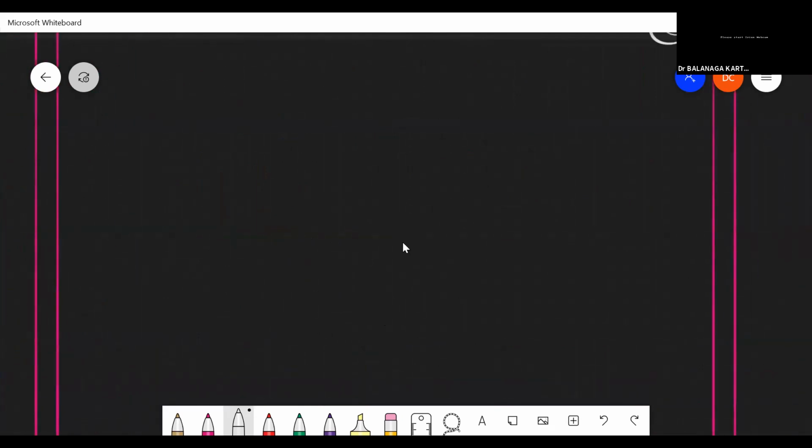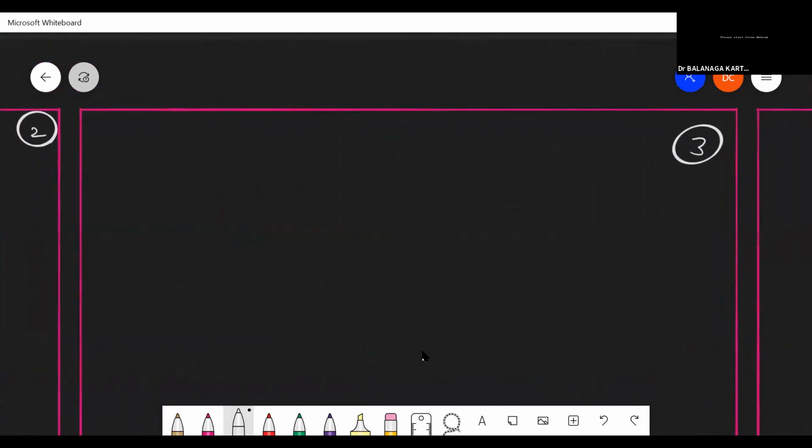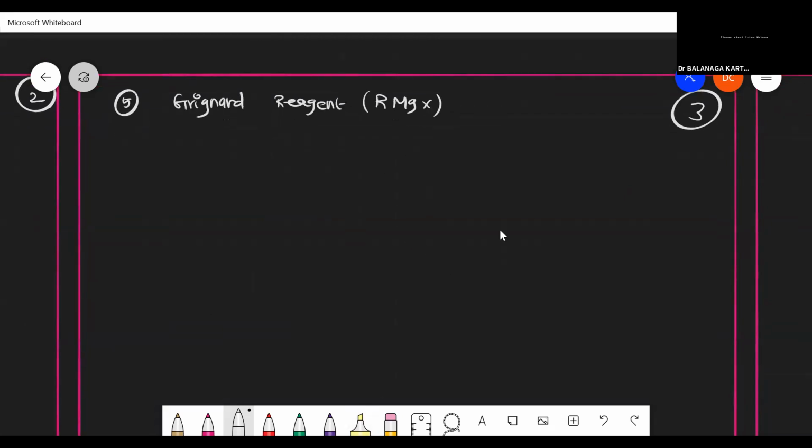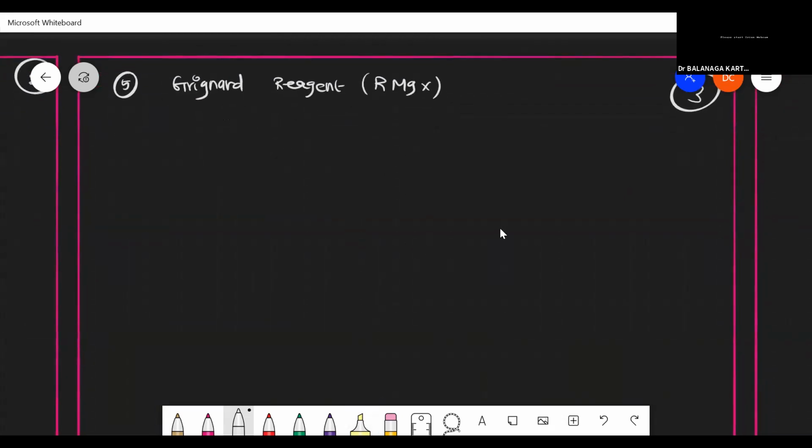And the 5th one is very important, from Grignard reagent. We know that RMgX is a Grignard reagent, an alkyl magnesium halide.